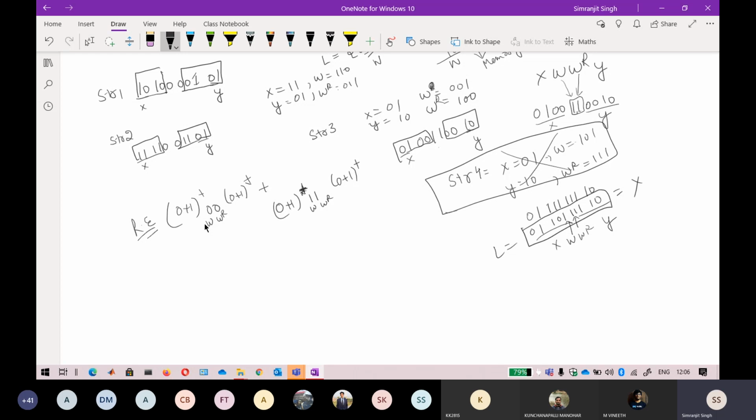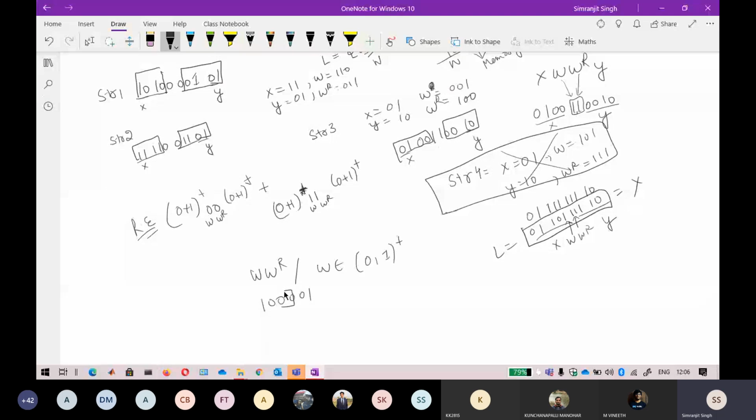Now most of you will be thinking: why, in the case of WWR, is this single language not regular? If I don't fix that length, clearly see what happens here. I say that W belongs to 0 plus 1 plus. Most of you will also be thinking that if W is 100, then WR will be 001.